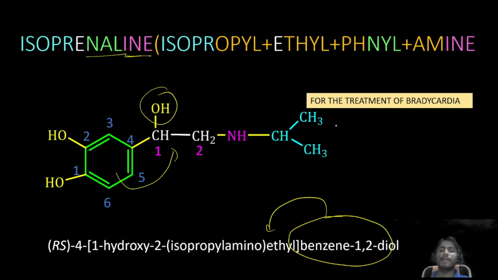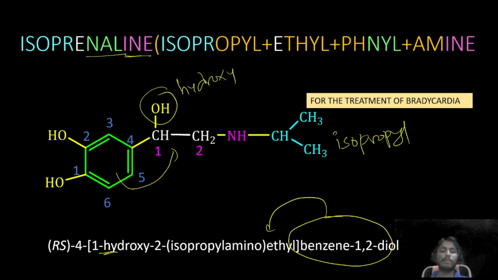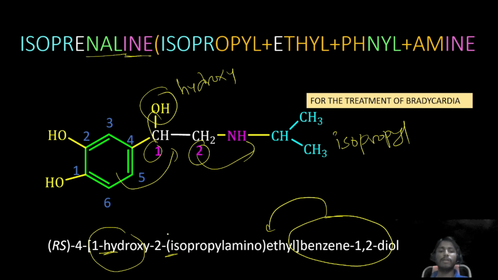The ethyl group contains a hydroxy group and an isopropyl amino group. H will come first as per the alphabet, then I. Hence we write 1 hydroxy, meaning the first carbon contains hydroxy, and the second carbon contains isopropyl amino group, at fourth position. This fourth indicates this one.